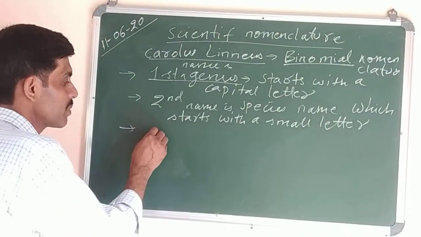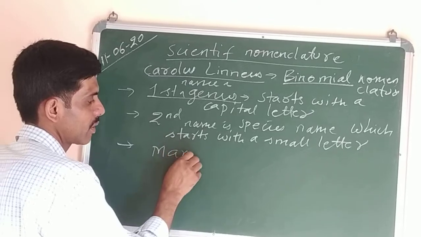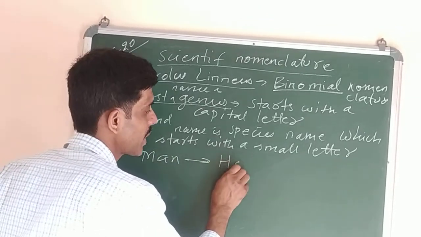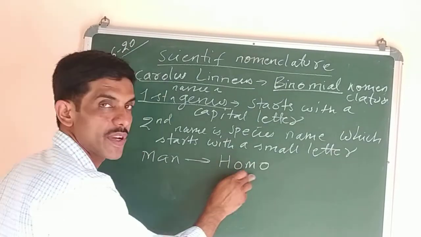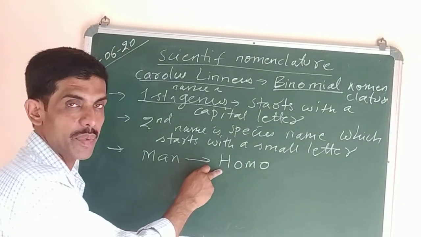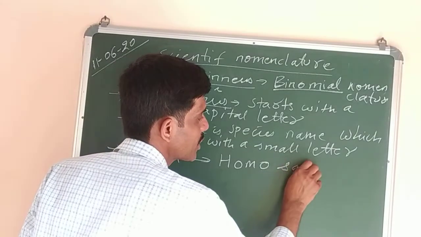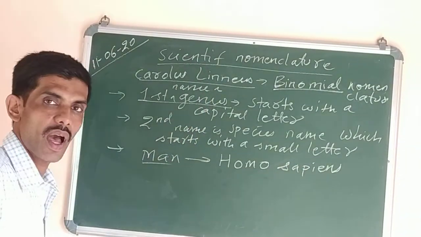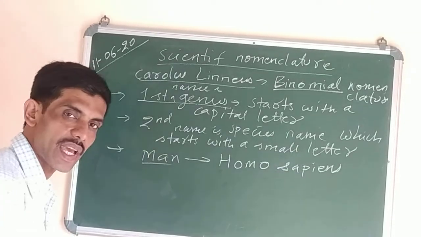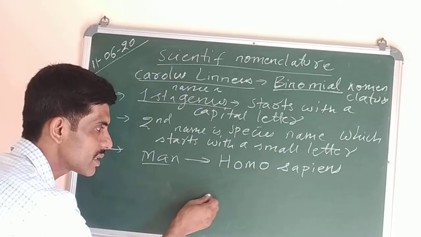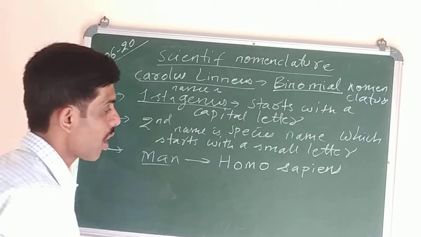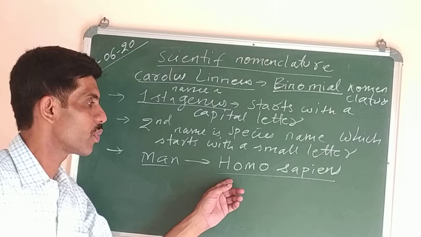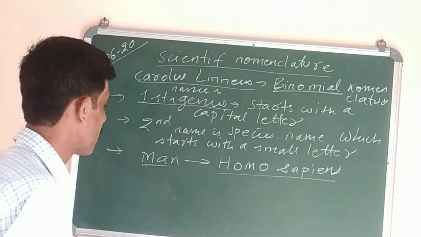While writing the names, for example man, okay? Man is the organism, and the scientific name is Homo sapiens. Homo is the genus name, the first word, starting with a capital letter, and sapiens is the species name, starting with a small letter. So while writing the scientific name, we either write it in italics, which means somewhat bent like this, italics is a form of writing, or it is underlined. So whatever we write, we can underline it. So this is one example, man.